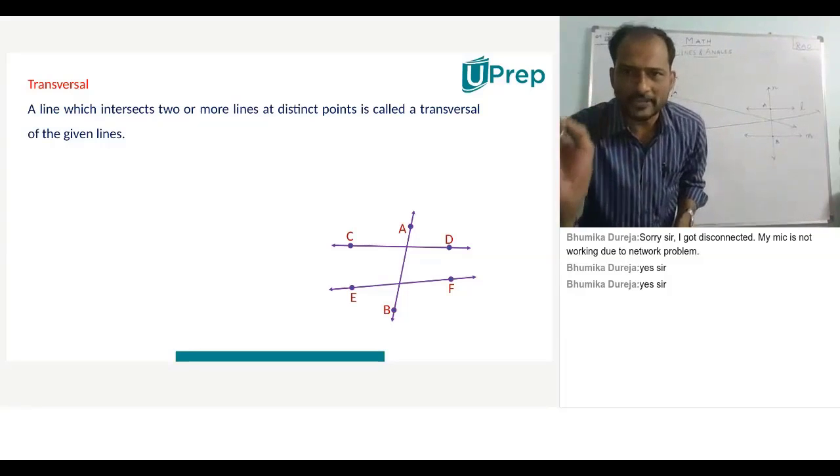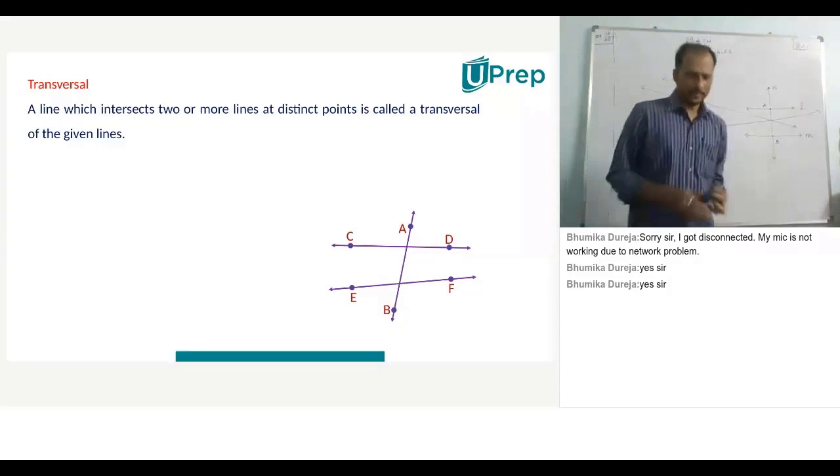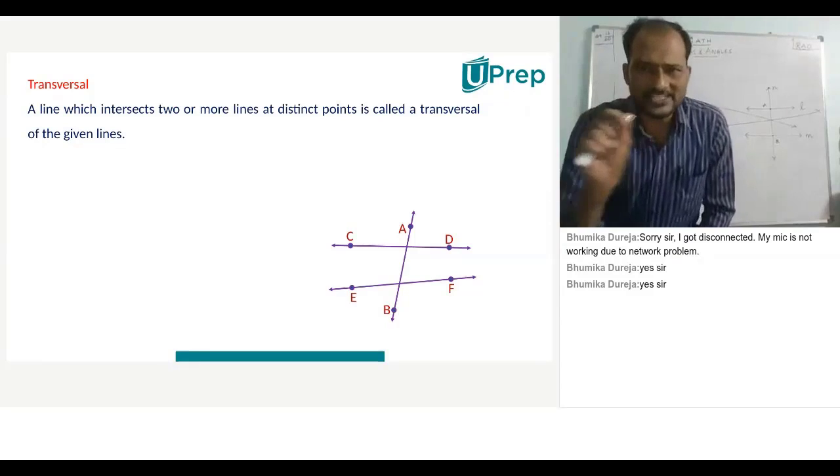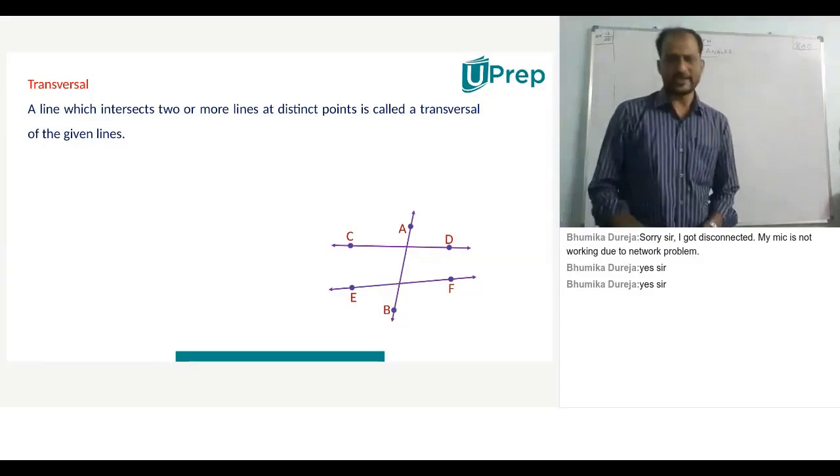Now write down the definition of transversal in your notebook. Bhumika, you also please write down. Transversal. Please write down.